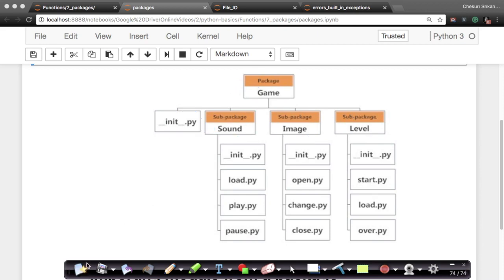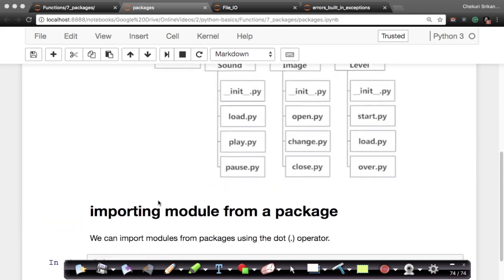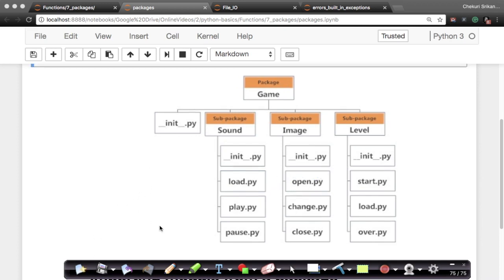Now, if I want to load, let's say, any one function here, for example image open, let's look at this function. This is the whole folder structure. If I want to just load this module, to be specific, how do I do that? It's using the dotted notation.